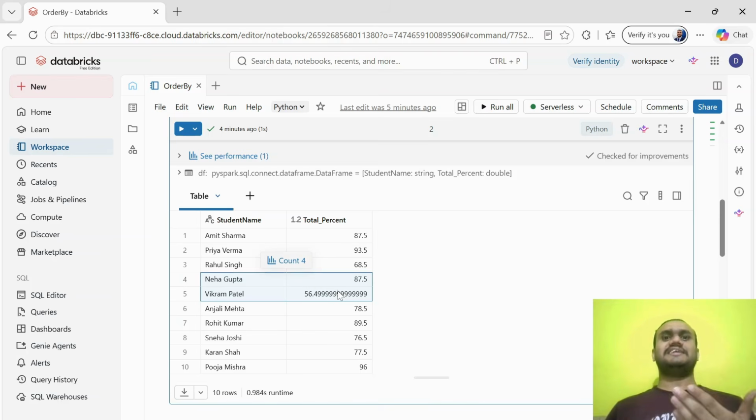Now, how to assign the grade based on this window? There is one particular function in PySpark called when and otherwise.